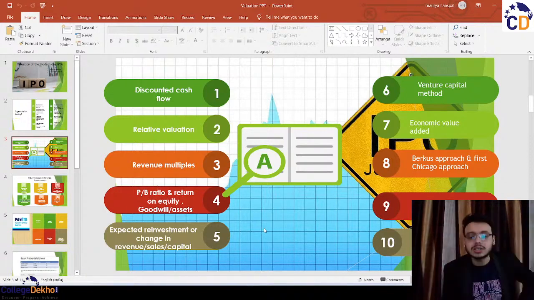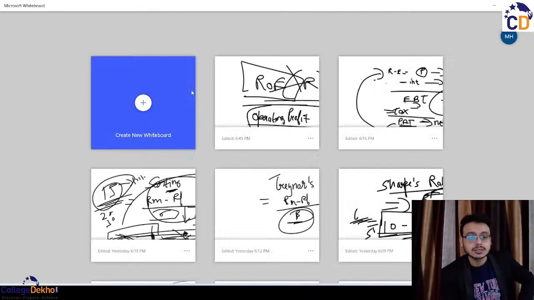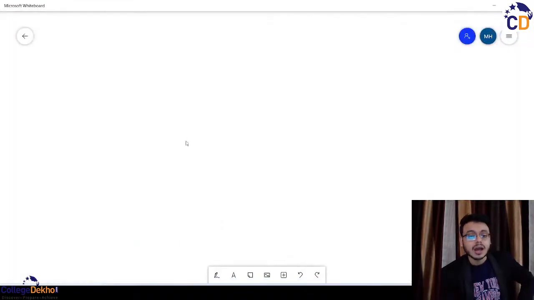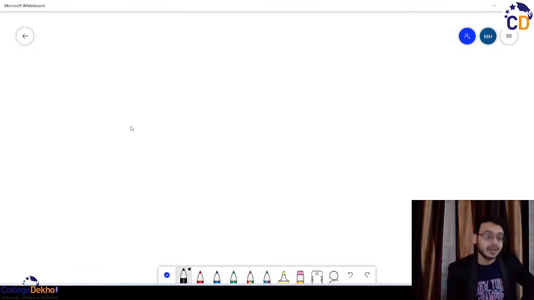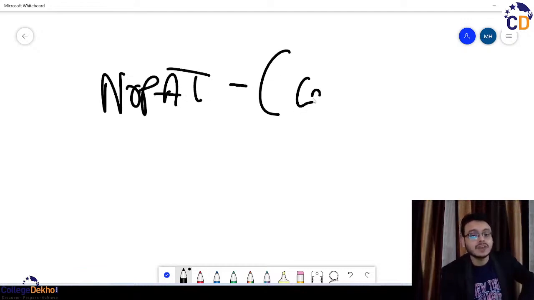Talking about the economic value added, EVA. Economic value added is a measure of the economic profit, that is, whether your investment is able to earn money. The profit for this is basically your NOPAT minus your invested capital, that is how much capital you have invested, multiplied by your WACC.